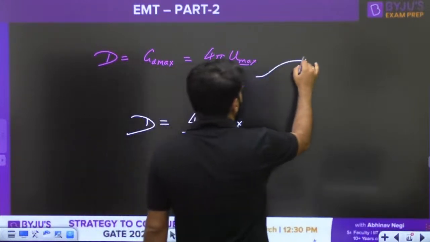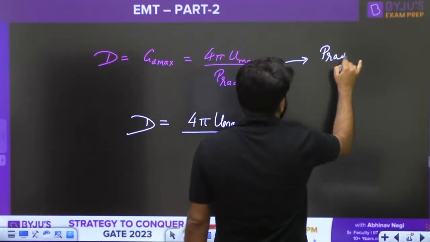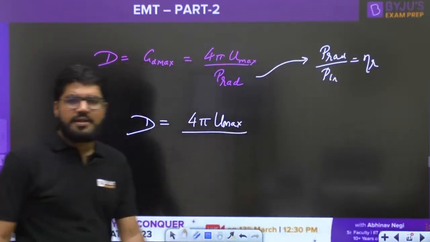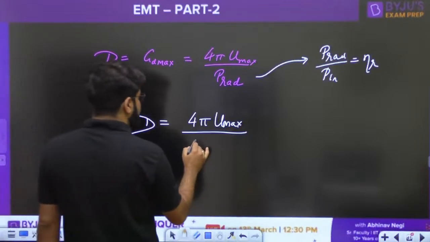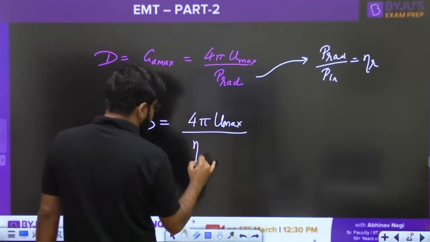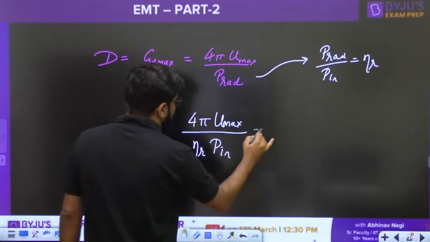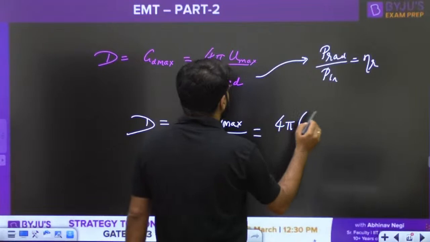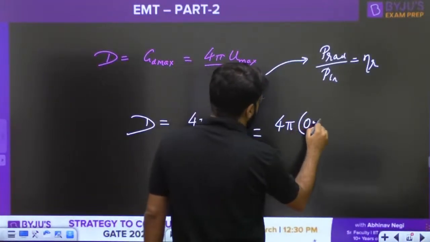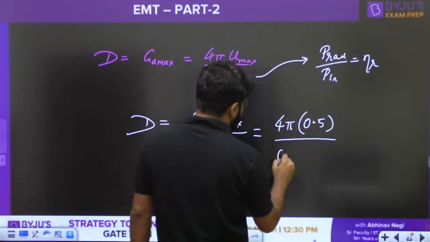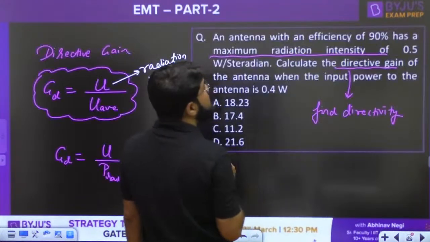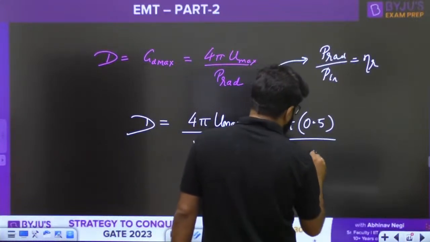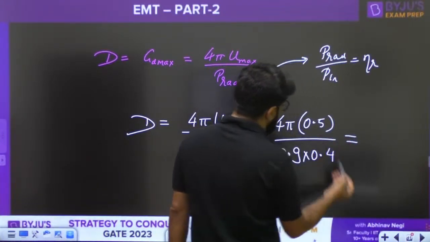Now how do you calculate P rad? P rad upon P is the radiation efficiency of the antenna, eta R. So the radiated power is the efficiency times the power input to the antenna. This data is given. So 4 pi U max, 0.5 watt per steradian, divided by efficiency 90% multiplied by the input power 0.4. Just complete the calculation.